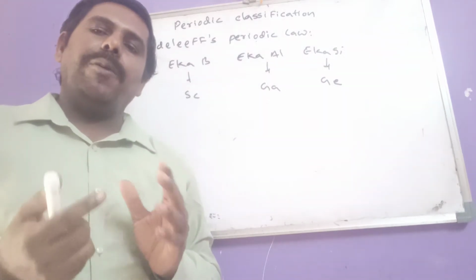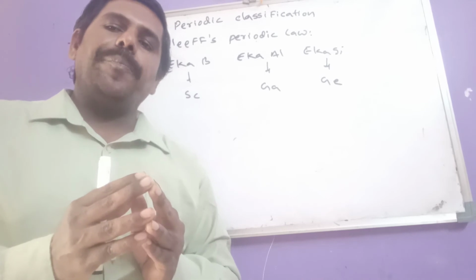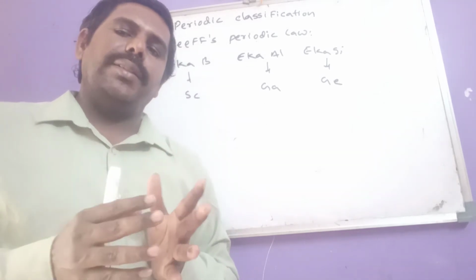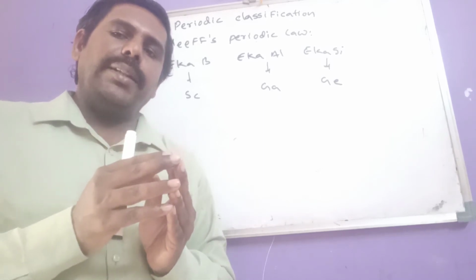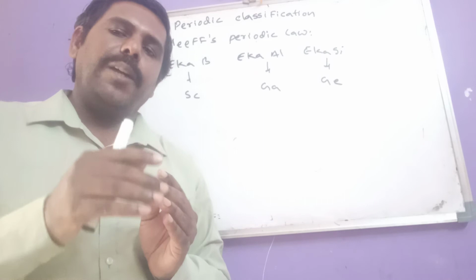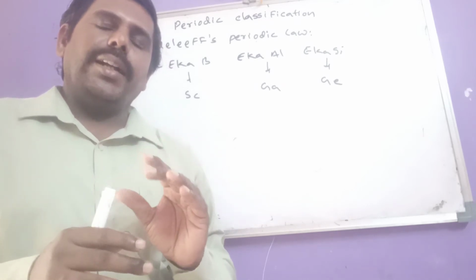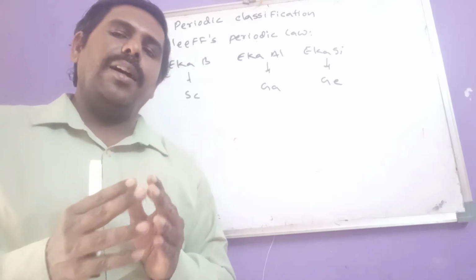And one more important thing here, in his periodic table, some pairs are called anomalous pairs because to arrange the elements as per their related properties, in some places the periodic law is violated. What is periodic law?